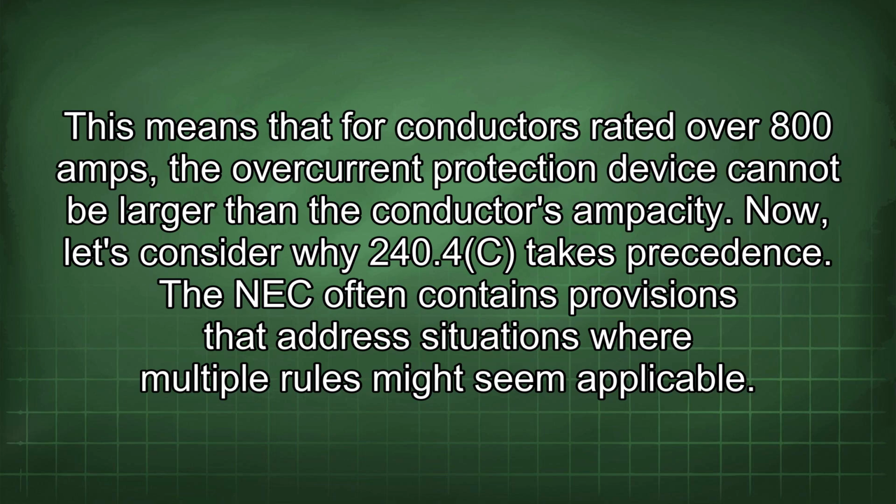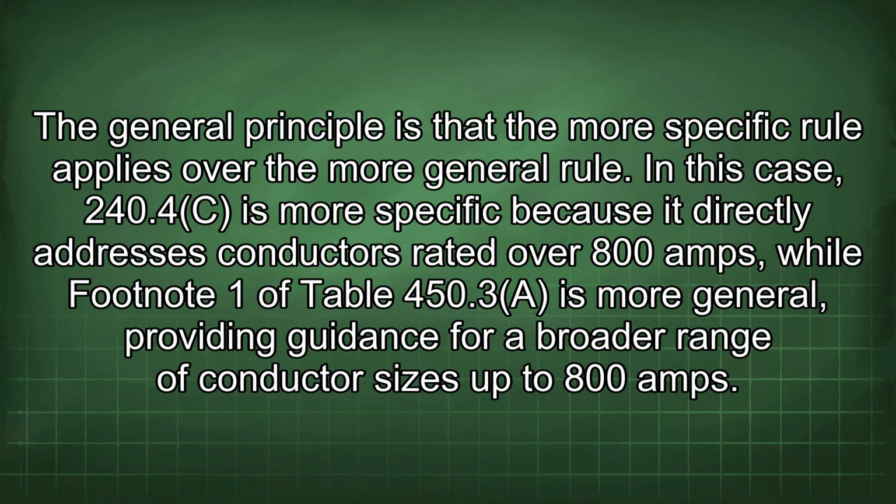Now, let's consider why 240.4(C) takes precedence. The NEC often contains provisions that address situations where multiple rules might seem applicable. The general principle is that the more specific rule applies over the more general rule. In this case, 240.4(C) is more specific because it directly addresses conductors rated over 800 amps, while footnote 1 of Table 450.3 is more general, providing guidance for a broader range of conductor sizes up to 800 amps.